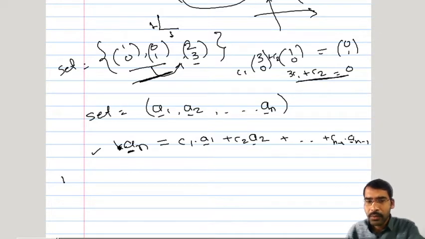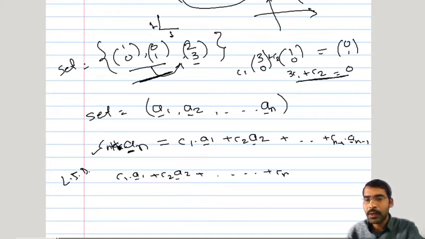If we want these to be linearly independent, consider what it means when this an bar is taken on this side, suppose here it is k, or suppose here it is cn. Then it will be c1 a1 bar, c2 a2 bar up to cn an bar, and it will be equal to 0.